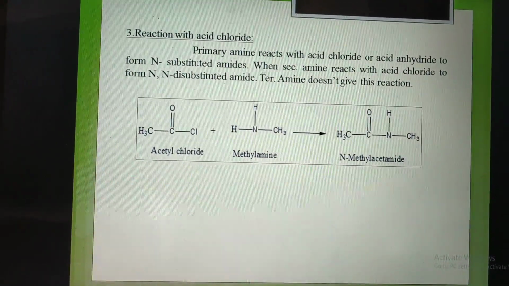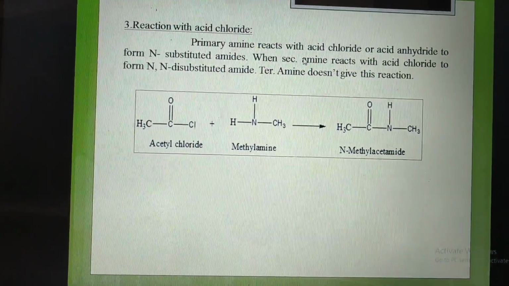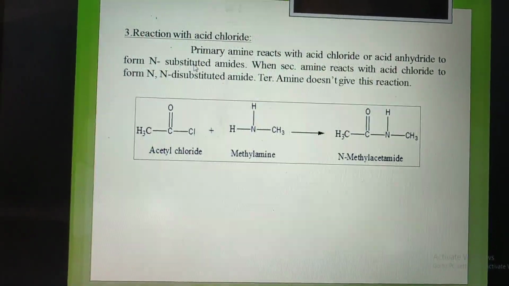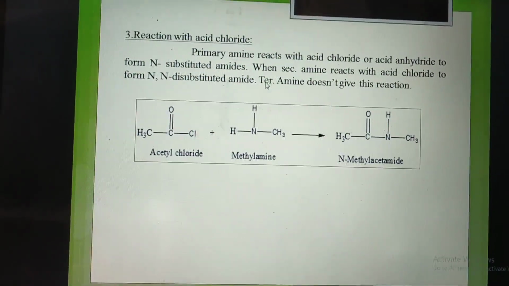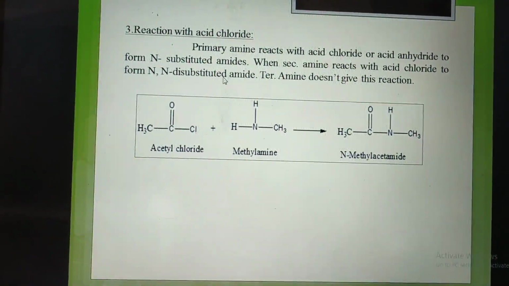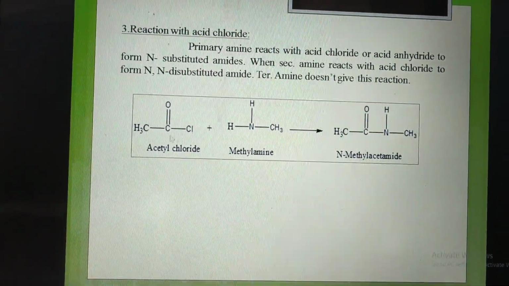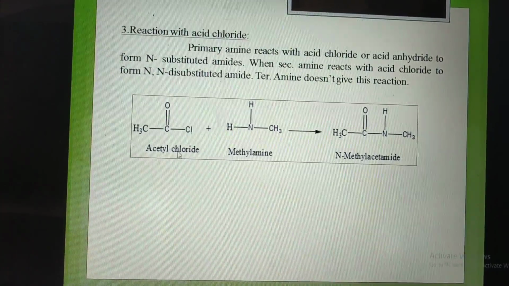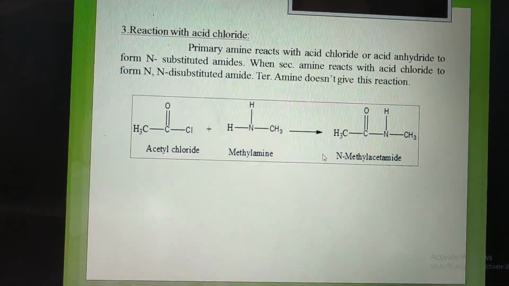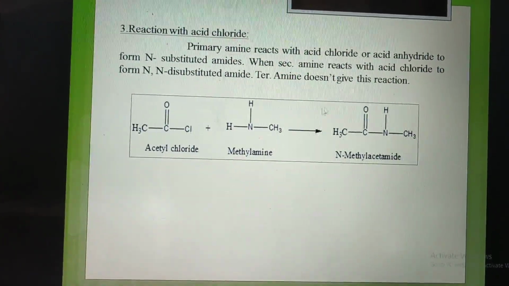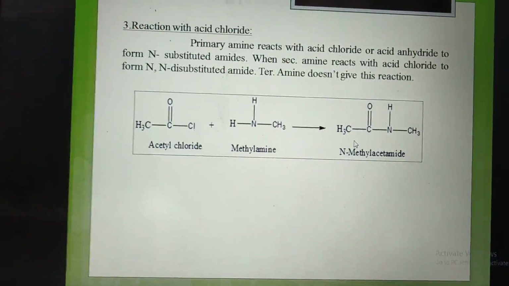Next, reaction with acid chloride. Primary amine reacts with acid chloride and acid anhydride to form N-substituted amide. When secondary amine reacts with acid chloride, it forms N,N-disubstituted amide. Tertiary amine does not give this reaction. Firstly, the acid chloride reacts with methylamine, forming N-methyl acetamide, in the reaction with primary amine.